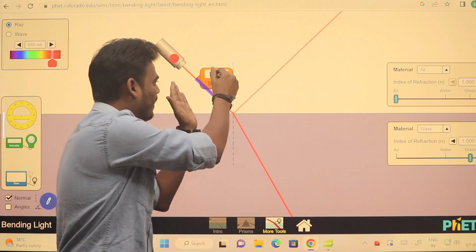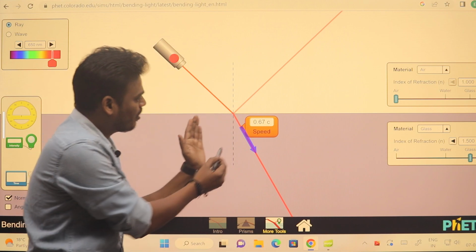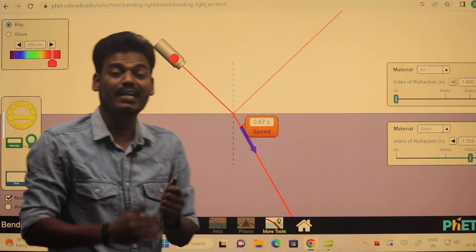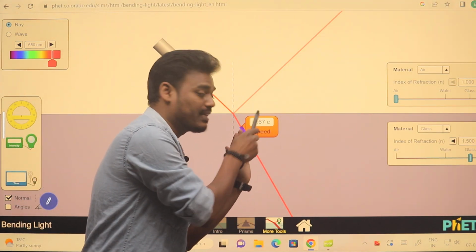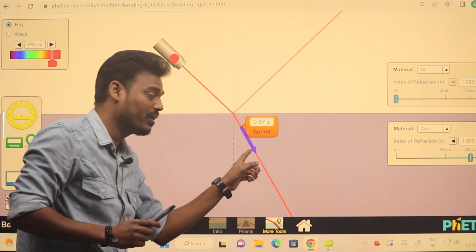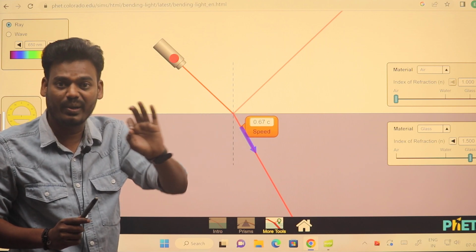So the same light traveling in a denser medium, let's see what happens to the speed of light. So here speed of light is 0.67 c, meaning the speed of light is reduced. Absolutely the speed is reduced. Here 1c, but here 0.67 c. C is nothing but 3 into 10 power 8 meter per second.